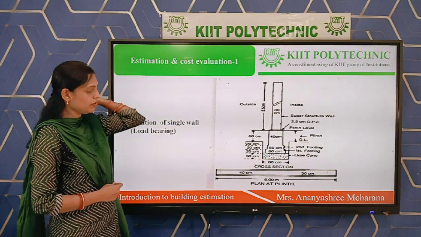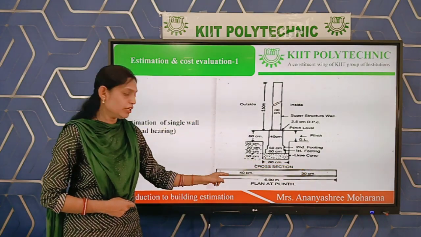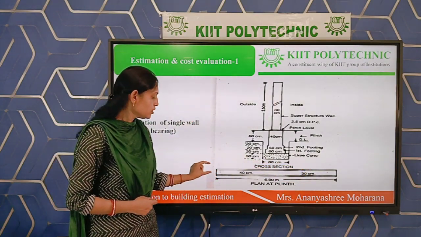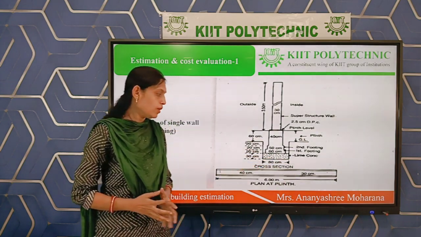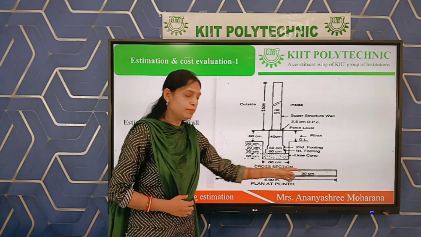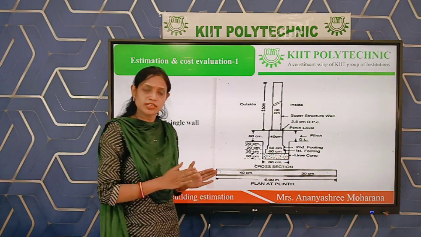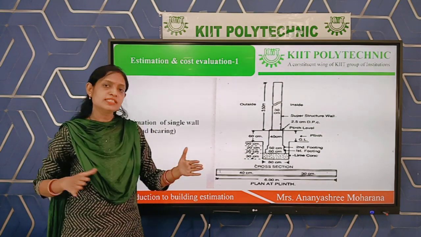So lime concrete for the wall, one layer of lime concrete we have to provide, because one wall is there. So the number will be 1. For lime concrete, the number will be 1. What will be the length? Length will be 6 meter. That means we have to put the lime concrete over the 6 meter length.